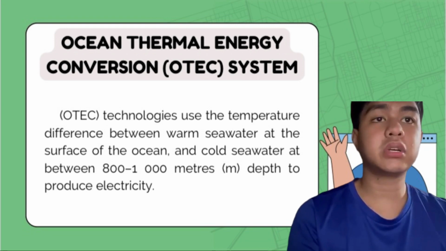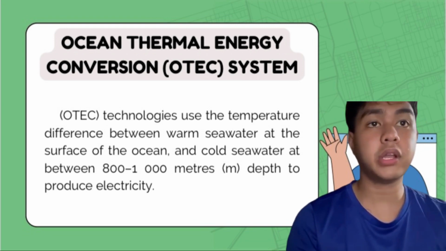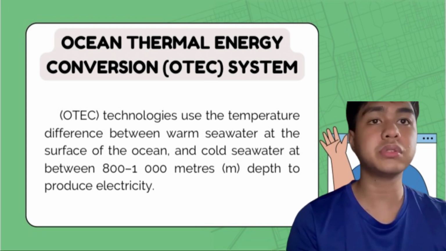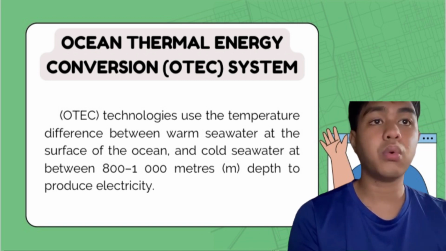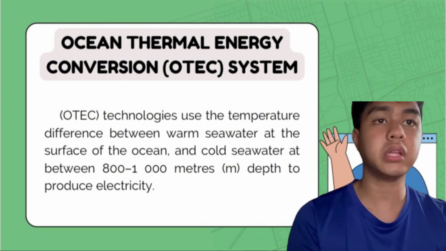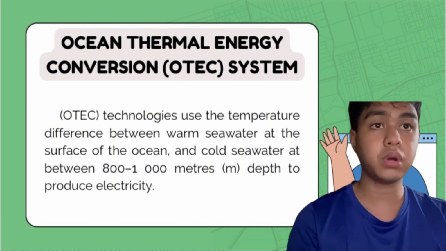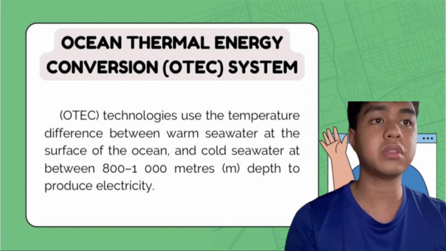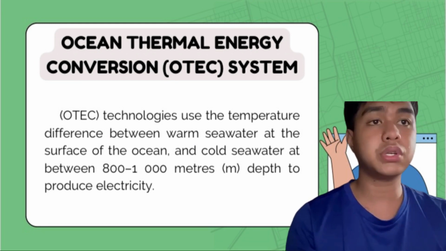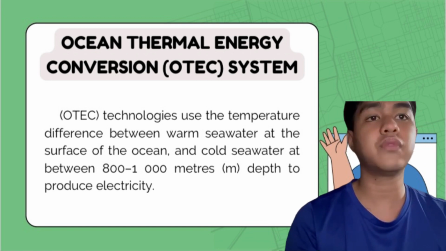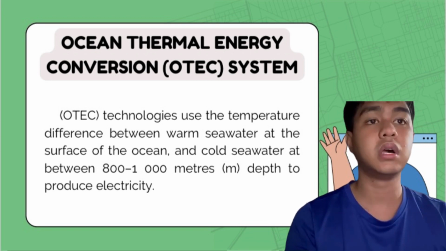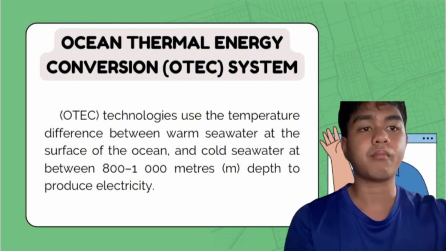Ocean thermal energy conversion system. Ocean thermal energy conversion system technologies use the temperature difference between warm seawater at the surface of the ocean and the cold seawater at 800 to 1000 meters depth to produce electricity. The warm seawater is used to produce a vapor that acts as a working fluid to drive turbines. The cold water is used to condense the vapor and ensure the vapor pressure difference drives the turbine.